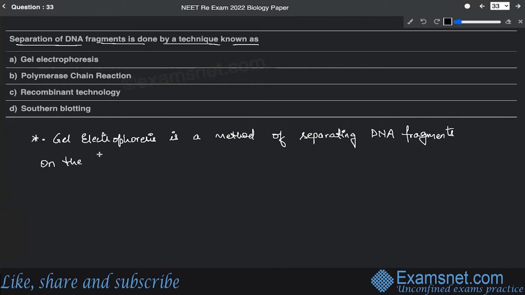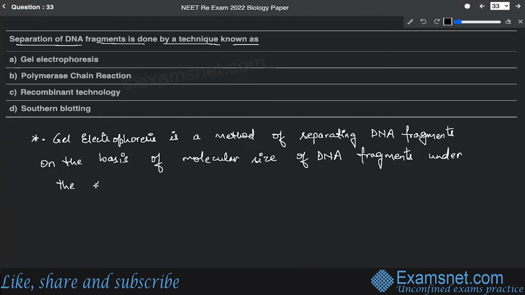This separation of DNA fragments basically occurs on the basis of their molecular size, that is, on the basis of the size of DNA fragments under the effect of an electric field. So this is the correct answer. That means gel electrophoresis is the correct answer.